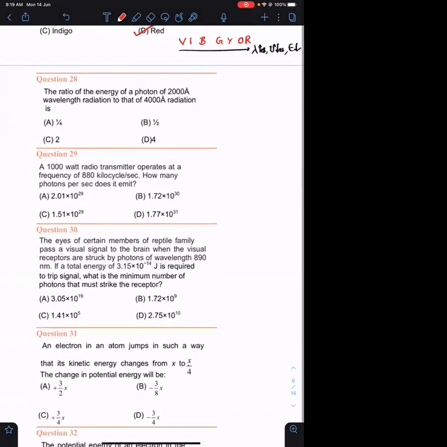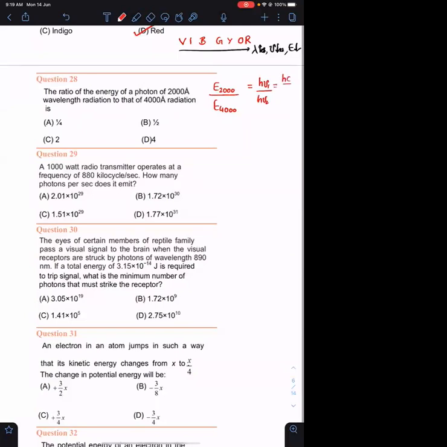They're asking the ratio of energies of two photons: energy of photon having 2000 angstroms as wavelength divided by energy of photon having 4000 angstroms as wavelength. What is the formula for energy? E is equal to h nu, so you can put h nu 1 upon h nu 2, but you are given wavelength.